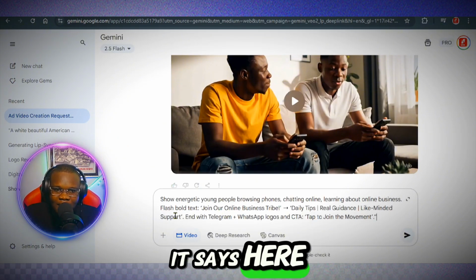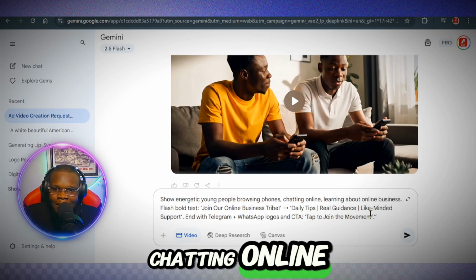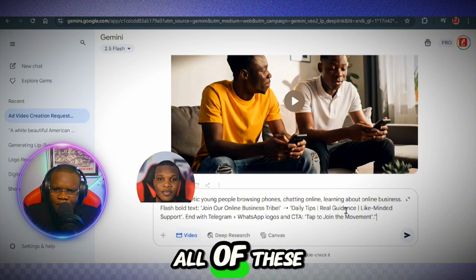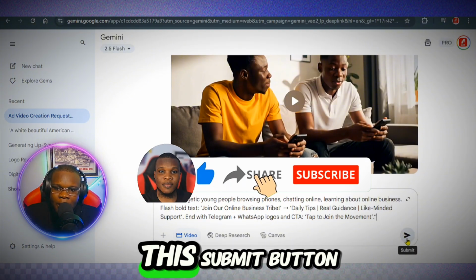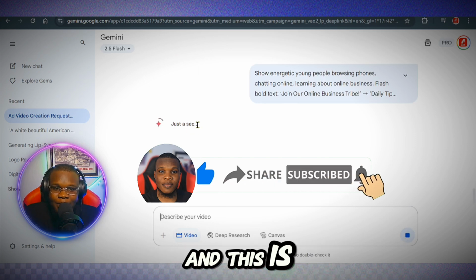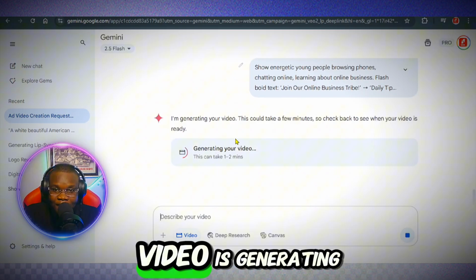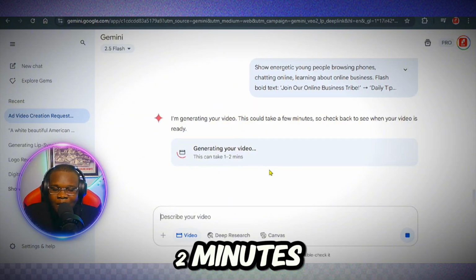This is what it says here: show energetic young people browsing phone, chatting online, learning about online businesses, flashboard text, join our community. All right, so all of these things right here are what is going to simply show on that video. So we're going to simply click on this submit button, and this is going to simply wait for a few seconds to generate the video for you. Okay, you can see right here the video is generating automatically, so we're going to simply wait for like 1 to 2 minutes to get this video done.